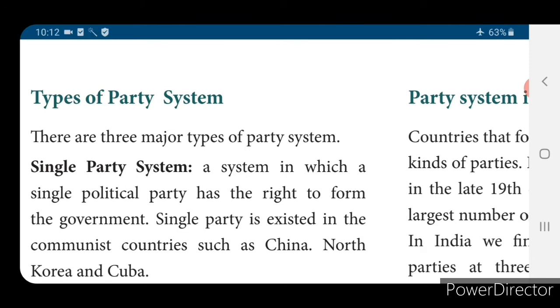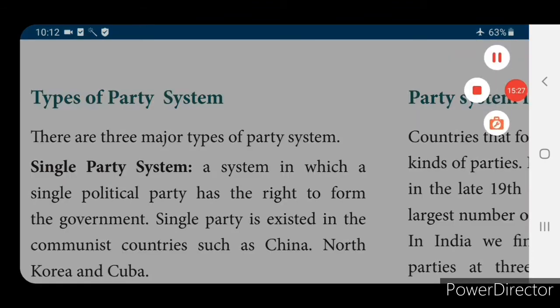Single party system means a system in which a single party has the right to form the government. Only one particular political party will have the right to form the government. There will not be any opposition party, and they will rule, and people should follow whatever the leader is telling. So this single party system exists in communist countries such as China, North Korea and Cuba.